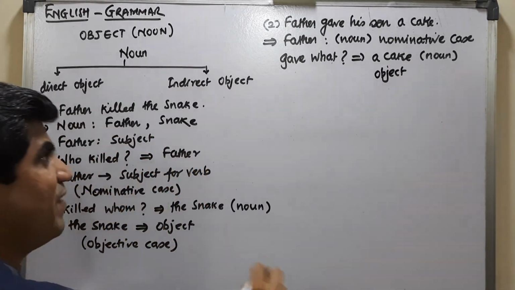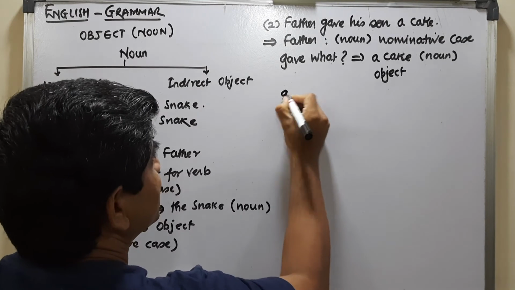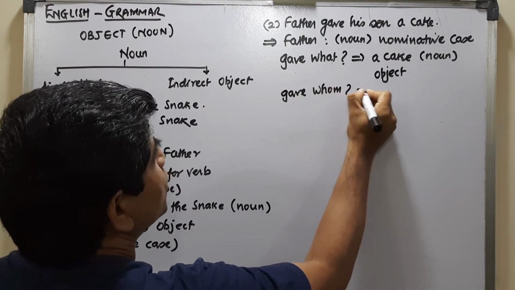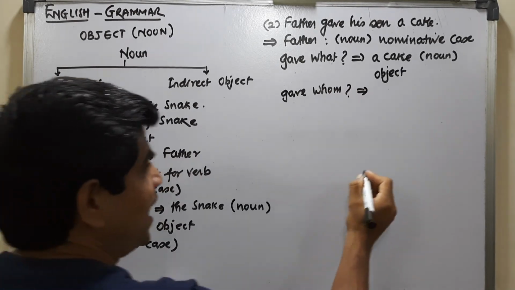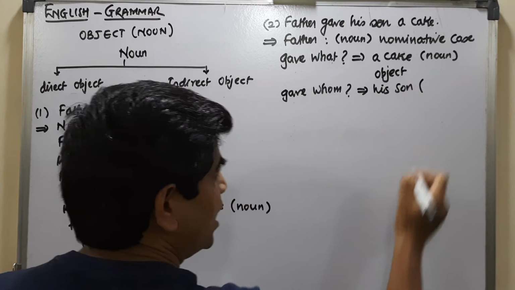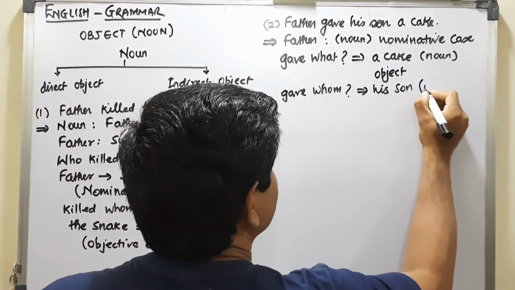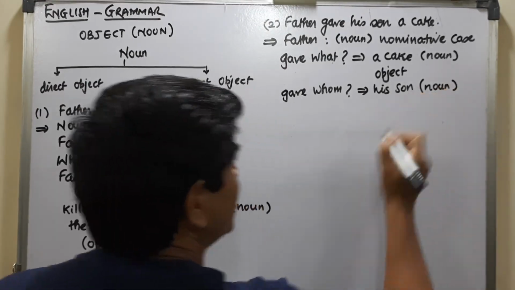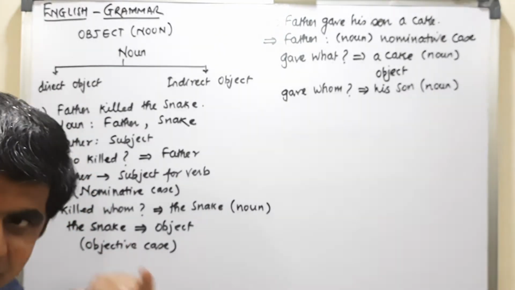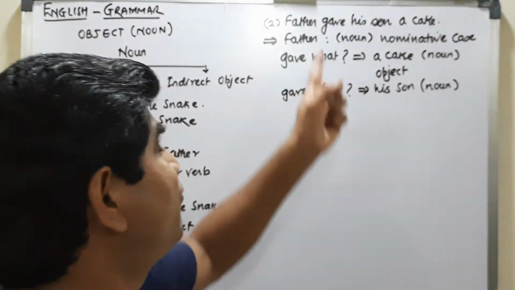Now if I ask one more question, gave whom? So I get the answer, his son, which is also a noun, right? That is, the action actually passed from gave.